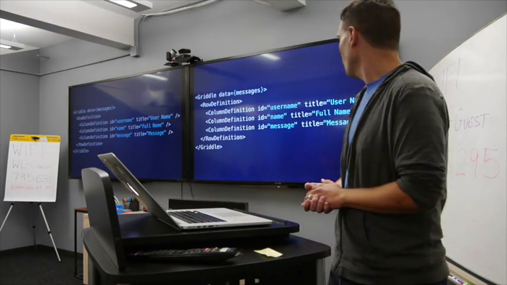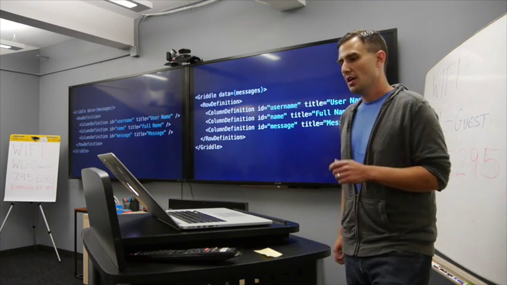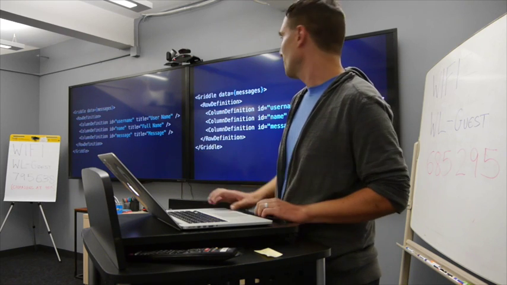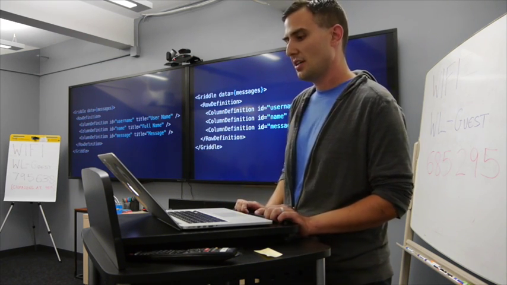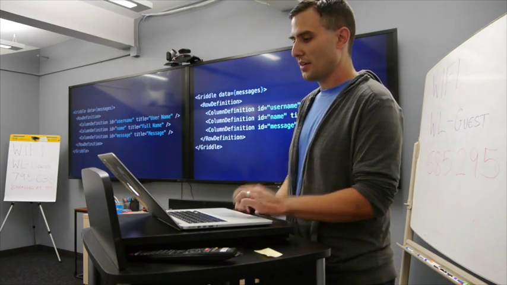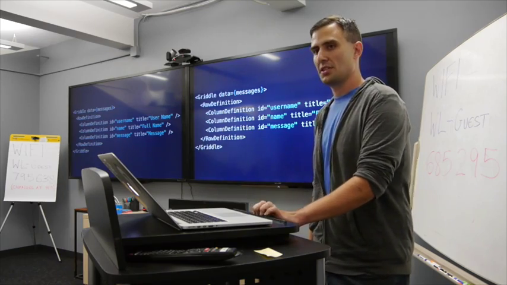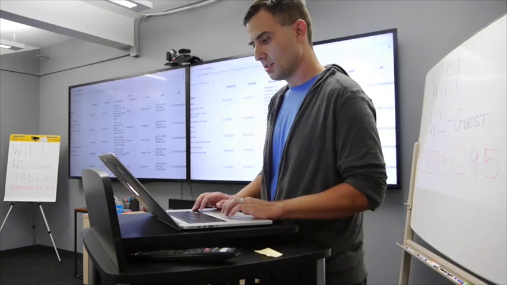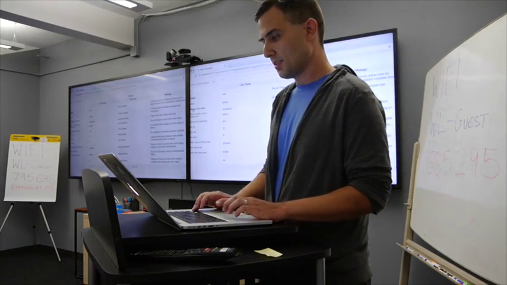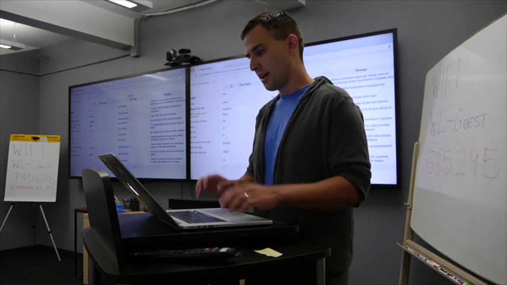So this is the new version of Griddle. We changed the API a little bit. We have components underneath for defining things. So we're going to define some column definitions here and say we have a column that corresponds to username, name, and message, and we're giving all of those a title. So here we go. It's the same kind of thing where we can still sort and filter, but we have a title now too.